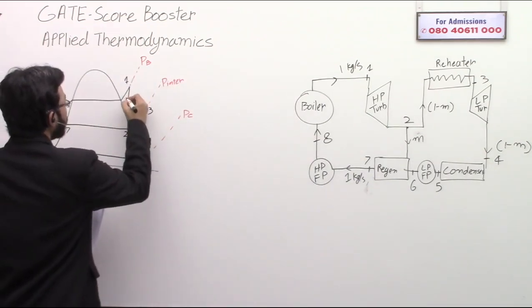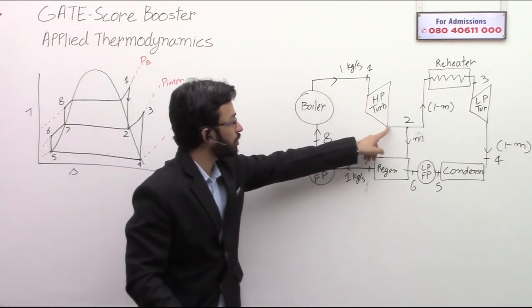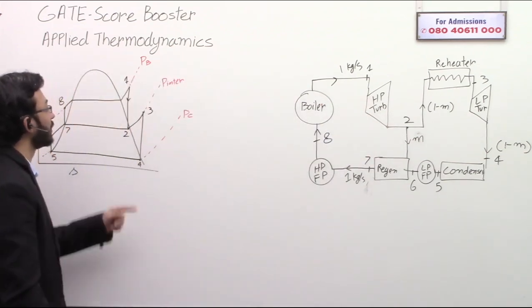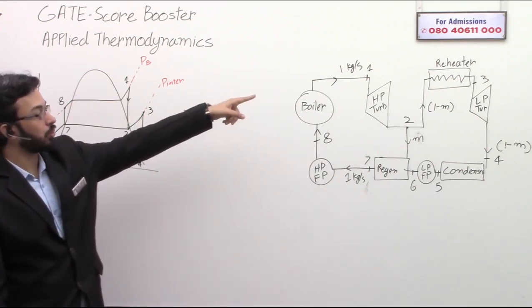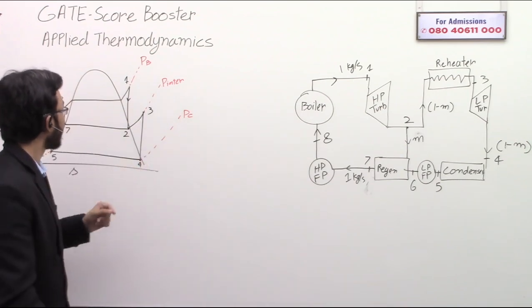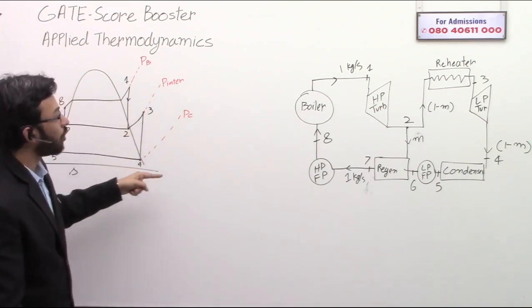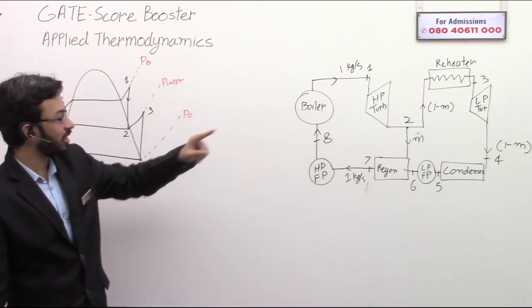So from 1 to 2, the steam is expanding in the high pressure turbine. Then from 2 to 3, in the reheater, the steam is getting reheated. Then from 3 to 4, the low pressure turbine, there is adiabatic expansion.